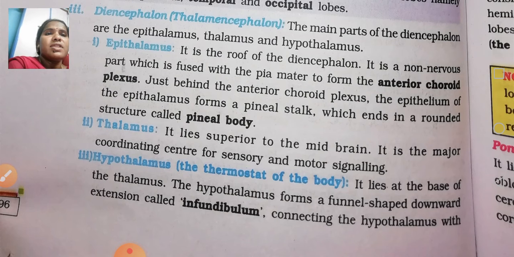The hypothalamus we can also call the thermostat of the body. In human beings it mostly controls the temperature of the body. That is the reason we call it the thermostat of the body. Thermoregulation is mainly influenced by the hypothalamus; homeostasis of temperature regulation is controlled by the hypothalamus.